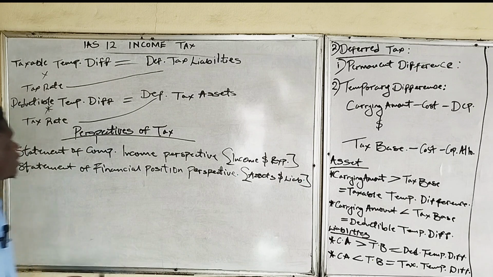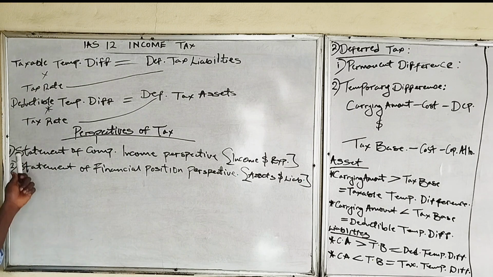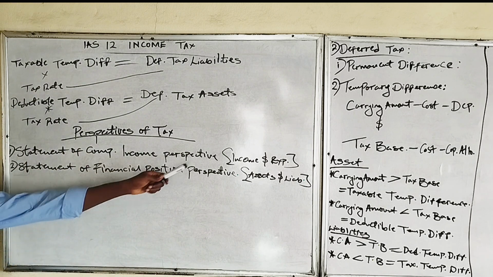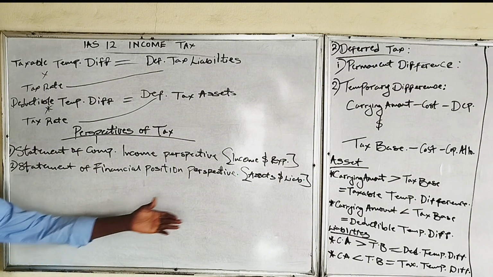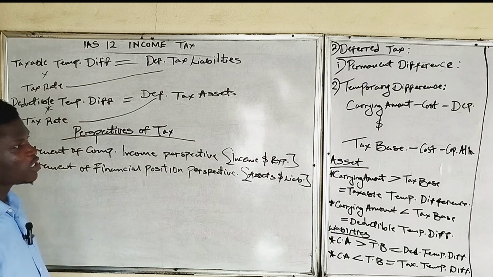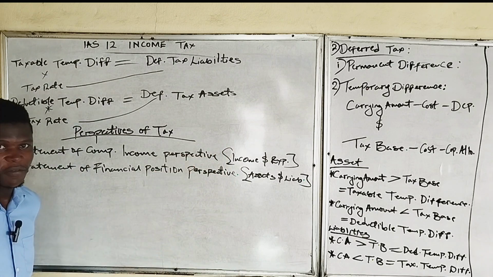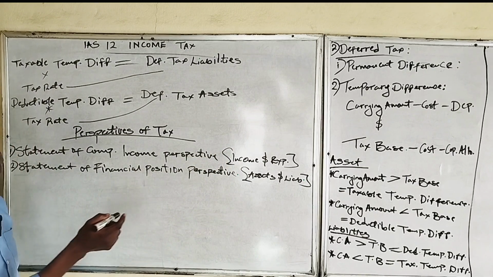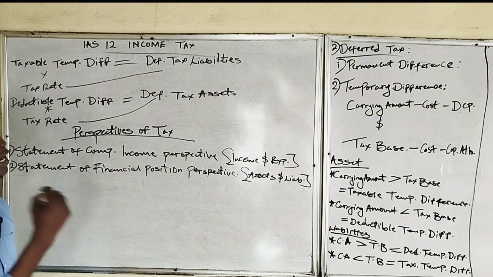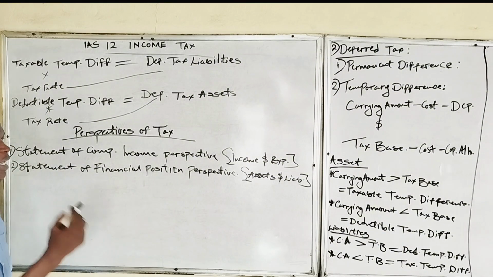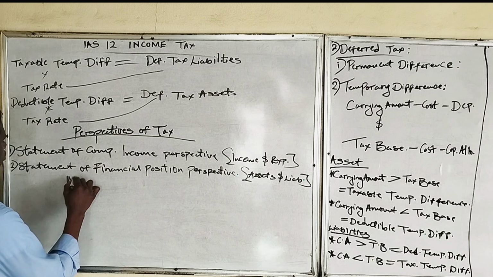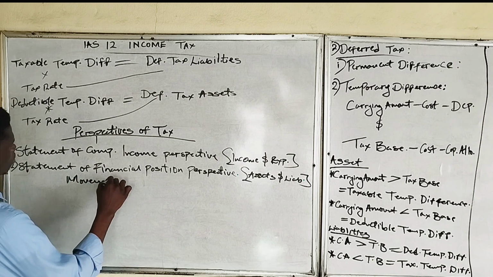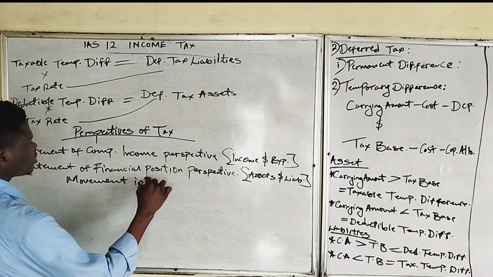So that's that. We get our tax computation from the comprehensive income using the income and expenses. Then for statement of financial position, we get from the assets and liabilities, just like we were able to get our deferred tax from the difference between the current amount of assets and liabilities and their tax base. So another important thing now is the movement in deferred tax.